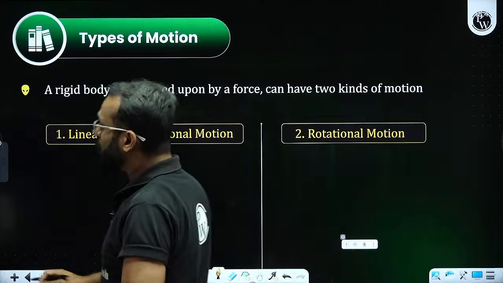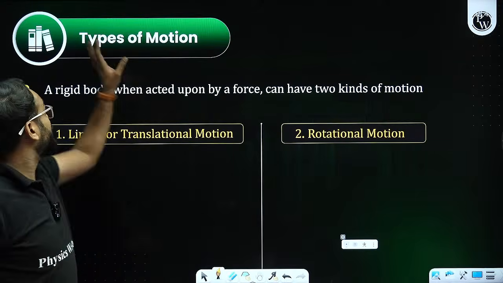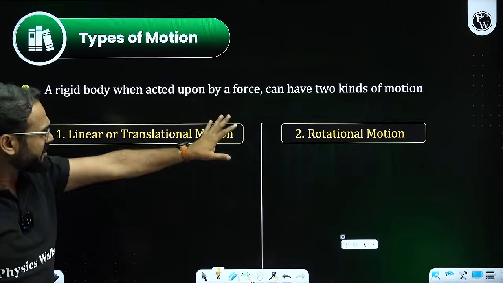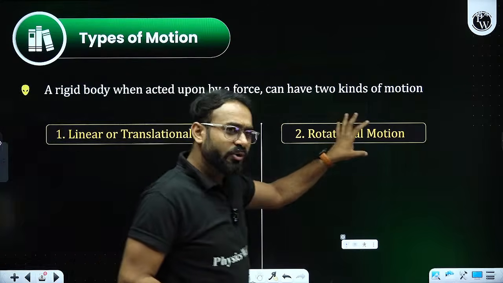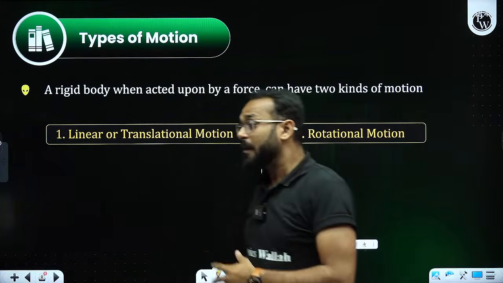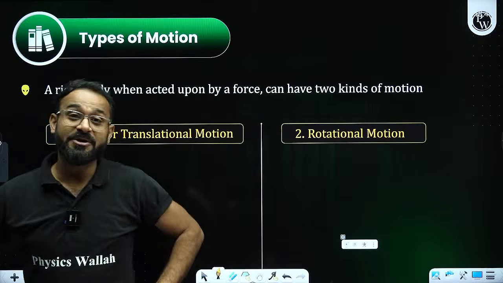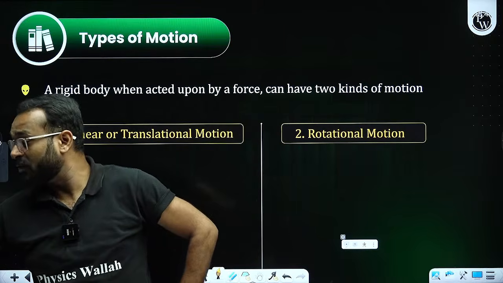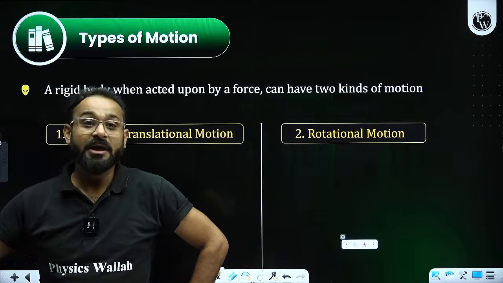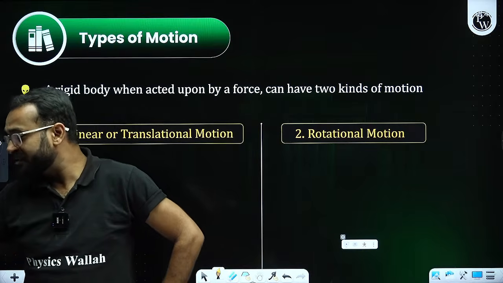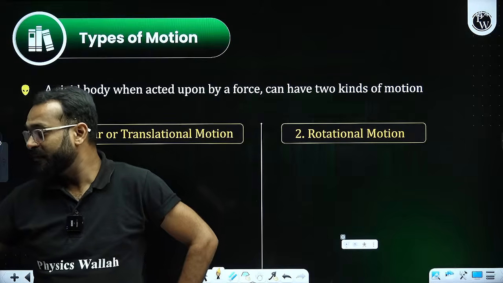Now, talking about the types of motion, we discussed two things: linear or translational motion, and rotational motion. But if someone in the examination asks what the difference is between linear and rotational motion, then what should I write?